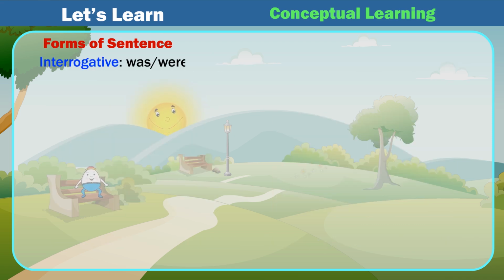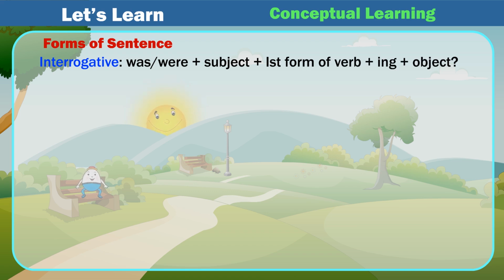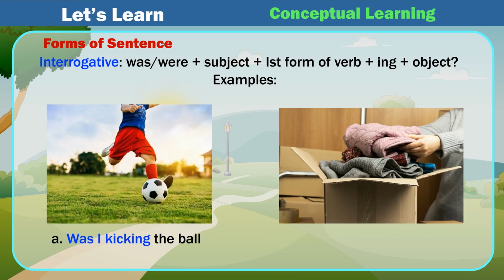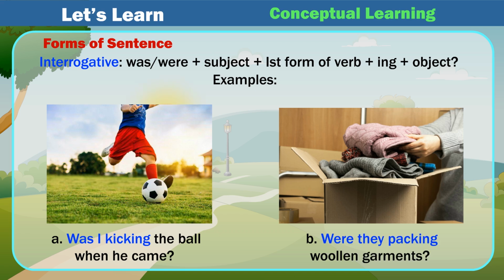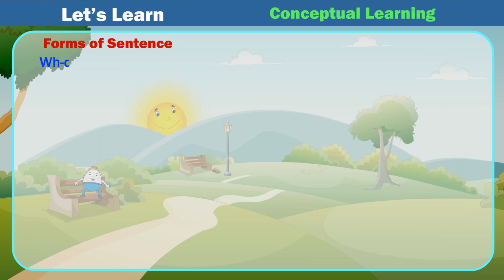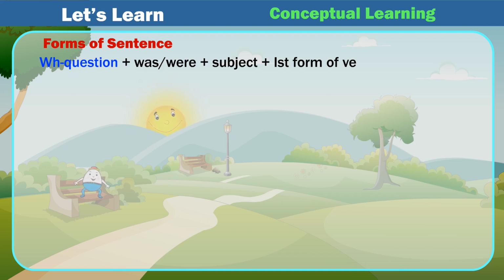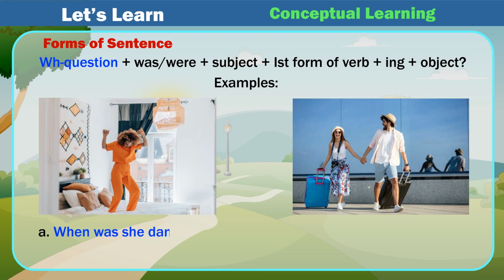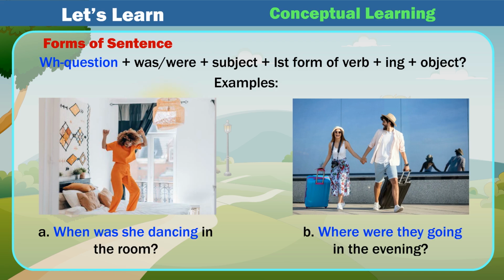Interrogative, was/were plus subject plus 1st form of verb plus ing plus object. Examples: A. Was I kicking the ball when he came? B. Were they packing woolen garments? WH question plus was/were plus subject plus 1st form of verb plus ing plus object. Examples: A. When was she dancing in the room? B. Where were they going in the evening?